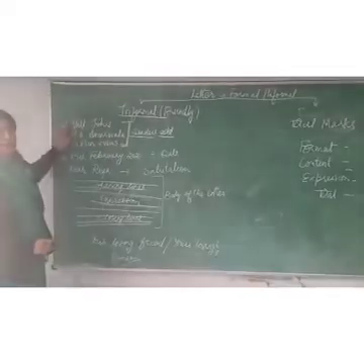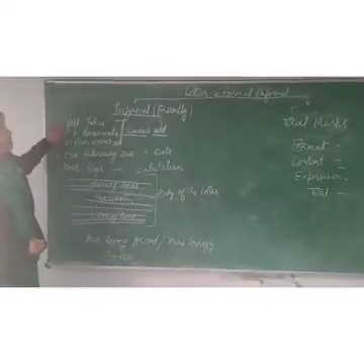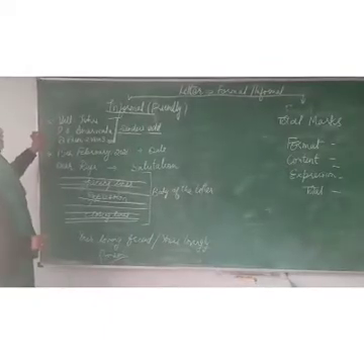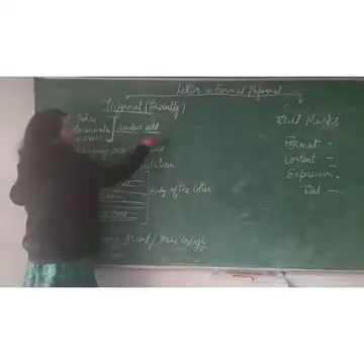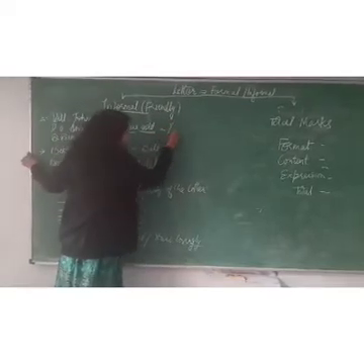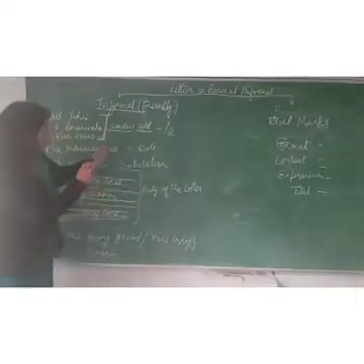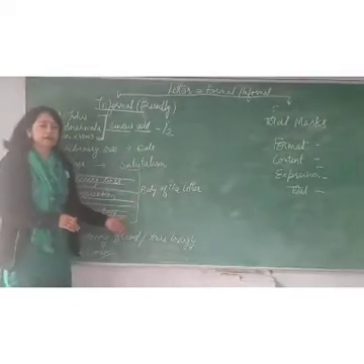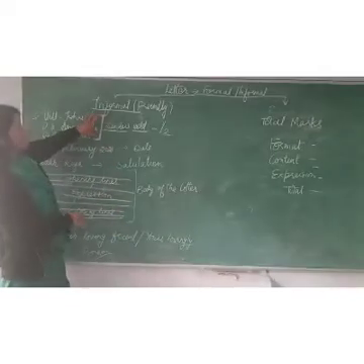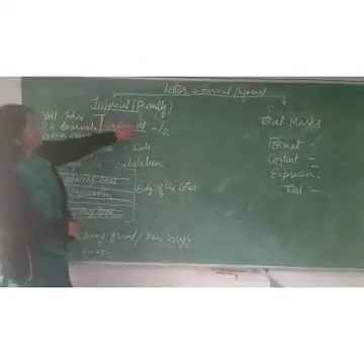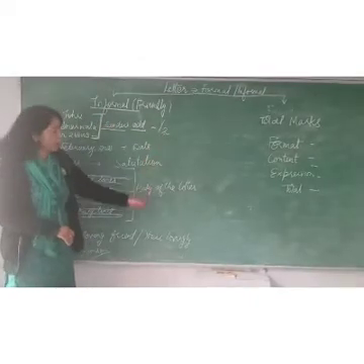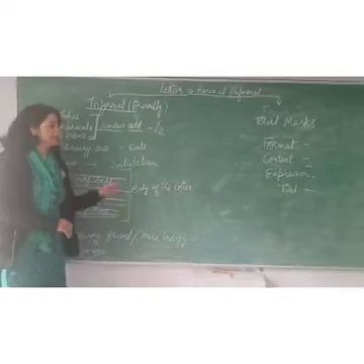So what you write first is the sender's address. And remember children, if you write it correctly, then you will be granted half marks on it. No matter what you have written in the rest of the letter, if you have written your sender's address very correctly, then you will be granted half marks without seeing the mistakes in another part.